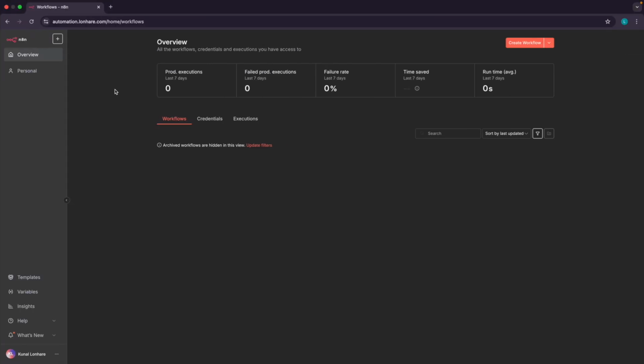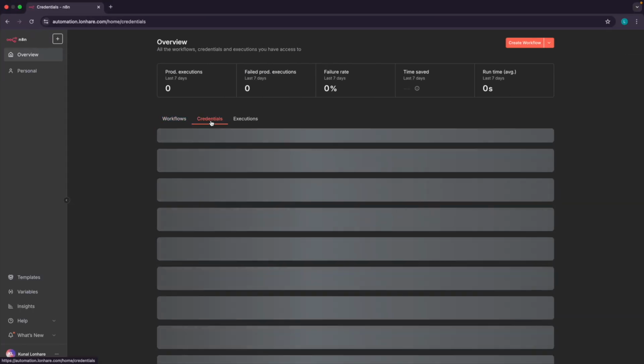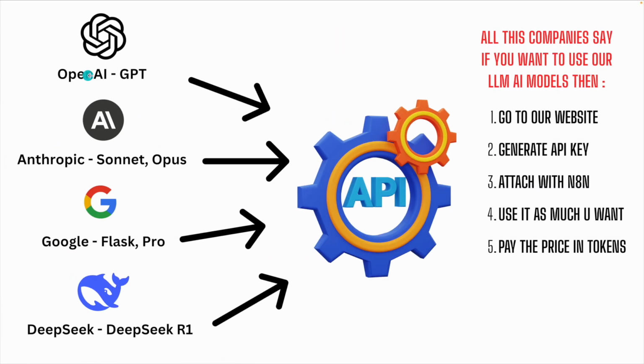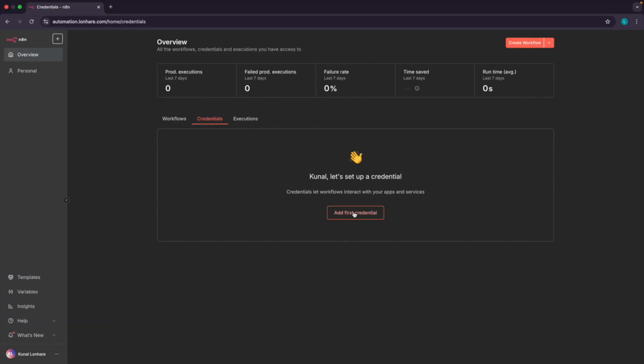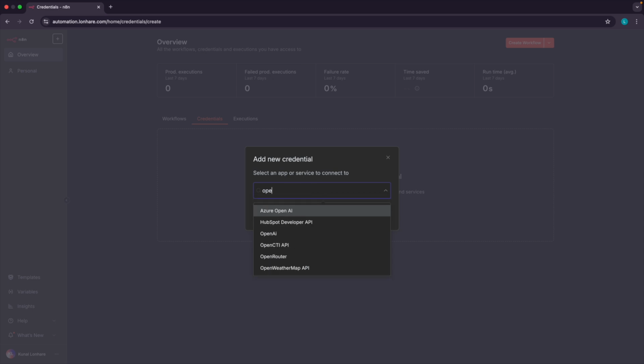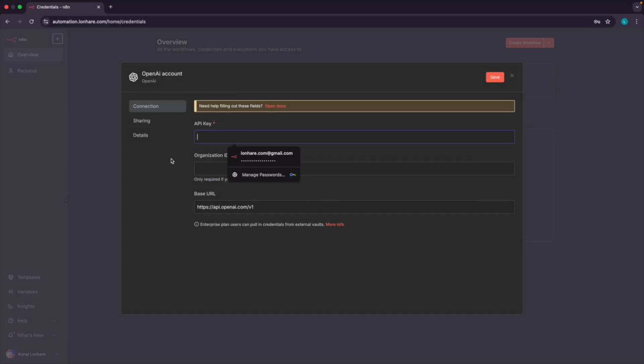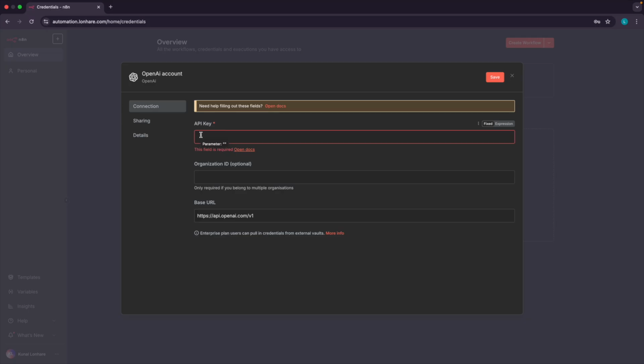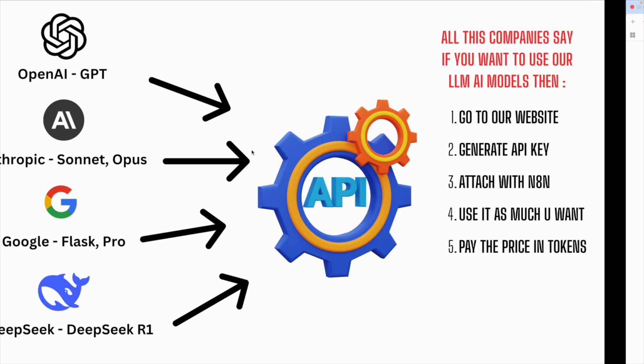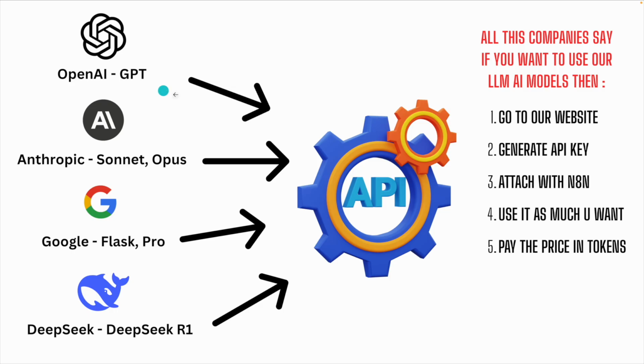Let's say you're using n8n, you can see the credentials option. Let's say you want to use OpenAI. For now let's click on create credentials and search for OpenAI. You can see OpenAI here, so click on continue and they will ask for an API key. Once you put in the API key, that's it. Then you will be able to use the OpenAI LLM AI model, I mean their AI brain, in your automation. Use it as much as you want, and pay the price in tokens.